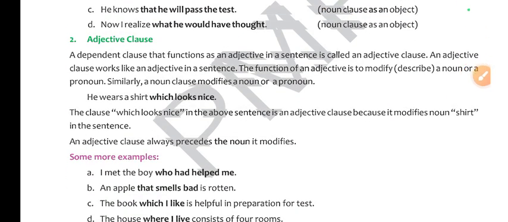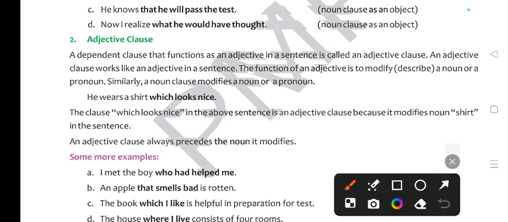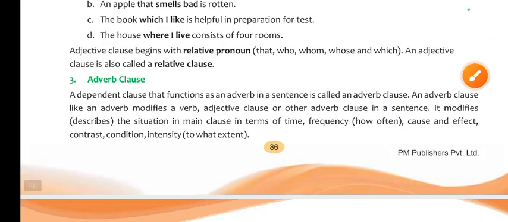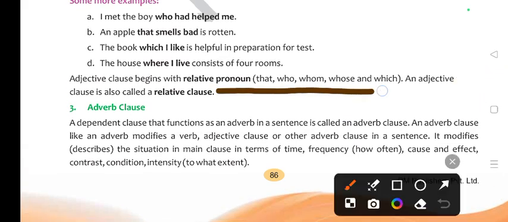An adjective clause that functions as an adjective in a sentence is called adjective clause. An adjective clause works like an adjective in a sentence. The function of an adjective is to modify, describe a noun or pronoun. Similarly, an adjective clause modifies a noun or pronoun. For example, he wears a shirt which looks nice. So which looks nice in the above sentence is an adjective clause which modifies the noun shirt. Understood? So that's why it is what? Adjective clause. Okay. Now look at the adverb clause. One more trick is there. Adjective clause begins with relative pronoun like that, who, whom, whose and which.